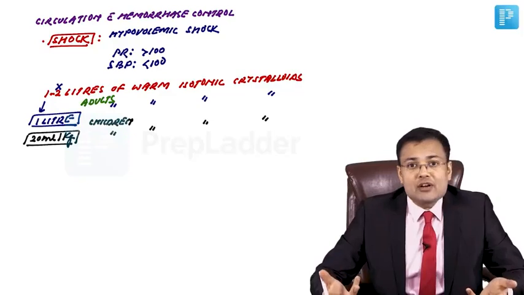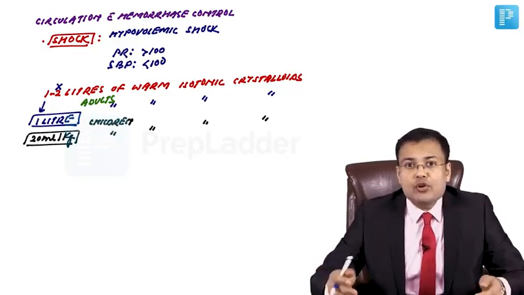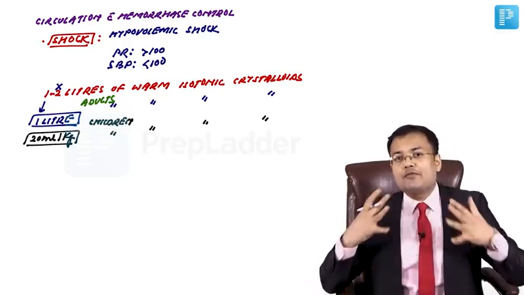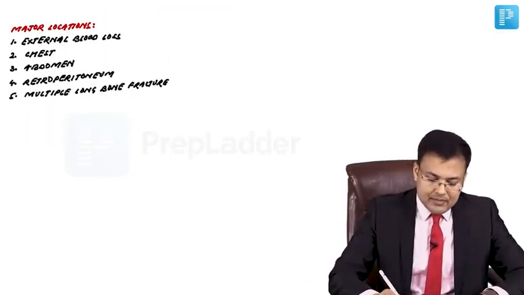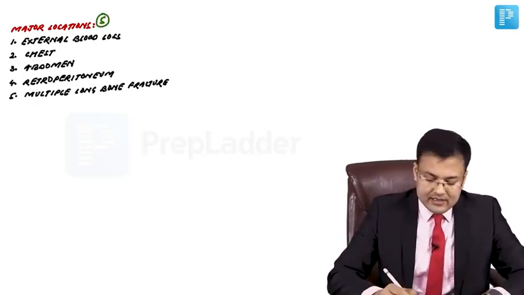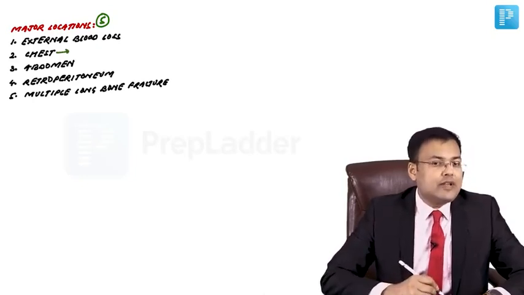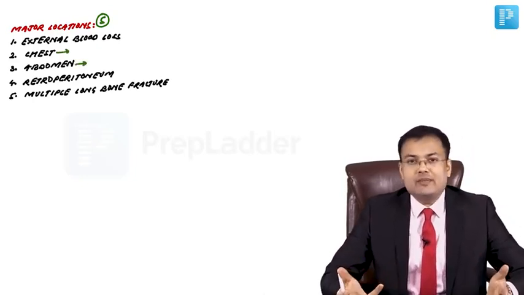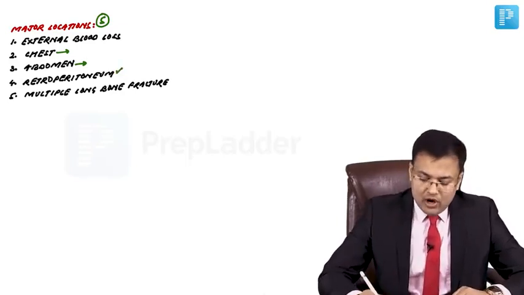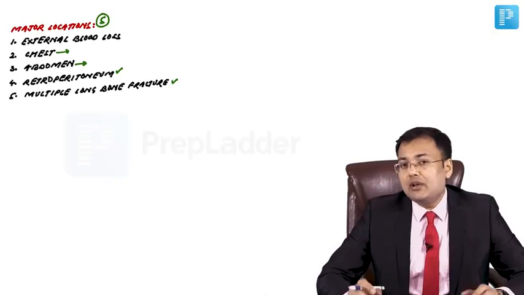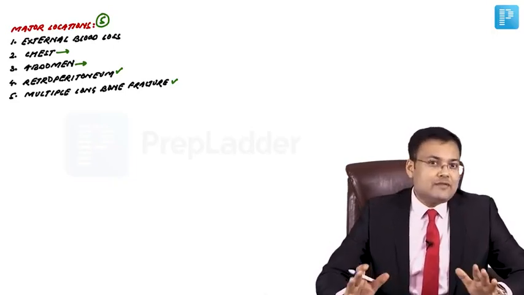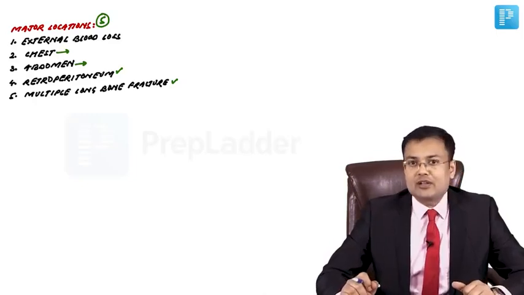What is the site of blood loss? On the floor or four more. On the floor means external blood loss at the site of accident, or 4 sites in the body. So the 5 major locations of blood loss are external blood loss at the site of accident, in chest because of hemothorax, in abdomen if the patient is having hemoperitoneum, in retroperitoneum, or blood loss because of multiple long bone fractures. So these are the 5 major locations of blood loss.